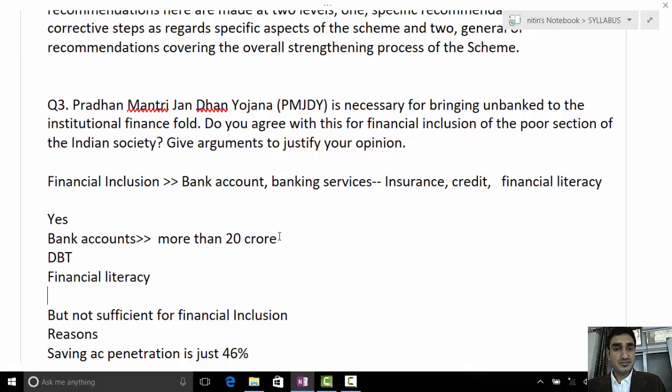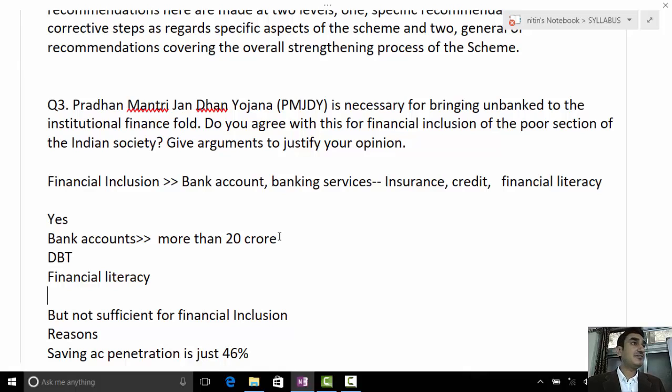So what are the positive points you have supported in your argument? Bank accounts have been opened, 20 crores. With DBT, more and more people are forced to come into the banking segment. Financial literacy, ultimately now people are adopting these things. Moreover, when it is combined with the cashless economy, how our demonetization scheme has brought it in, you can also give this example. With demonetization, now more and more people are coming into the digital economy from the cash economy. So they are using their bank accounts now, right?